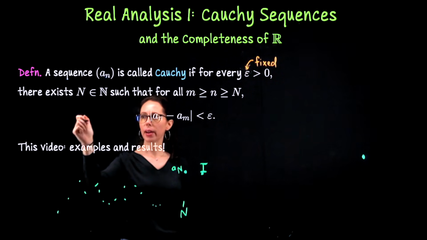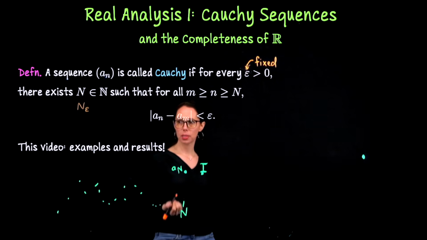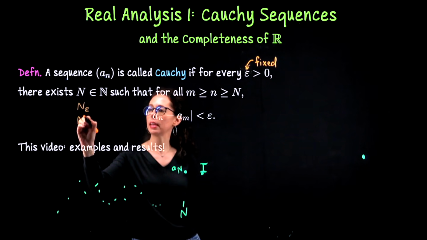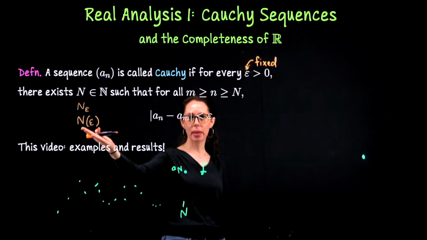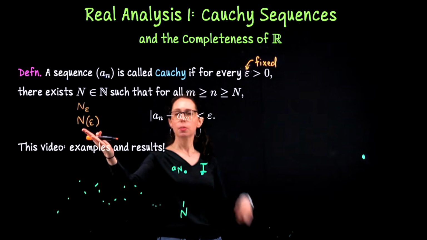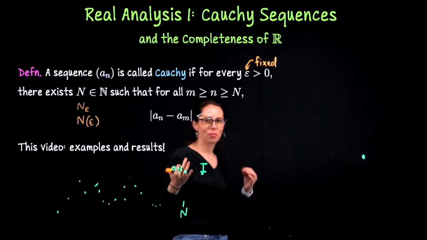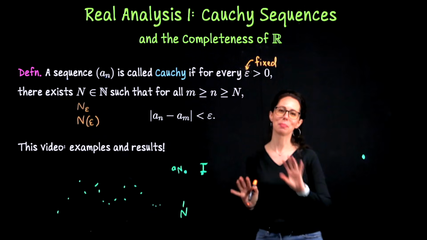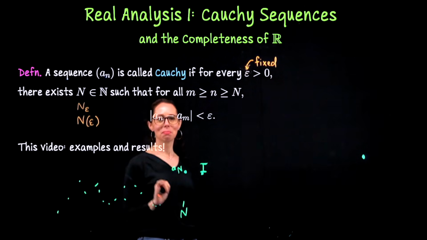While I typically write capital N, sometimes you'll see notation like capital N sub epsilon, or even N as a function of epsilon, to emphasize that this choice you're making here, this anchor for the rest of the statement, is based on how you picked epsilon. Very rarely is it not a function of epsilon. Basically, if it's a constant sequence, it doesn't matter, but it's a function of epsilon in general.